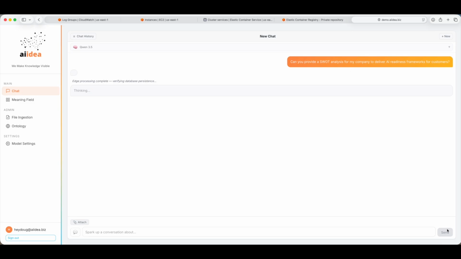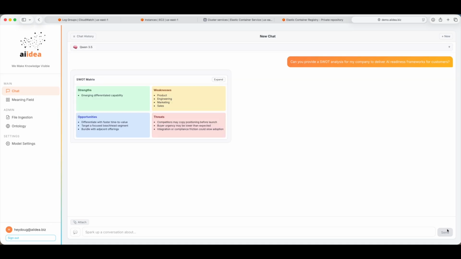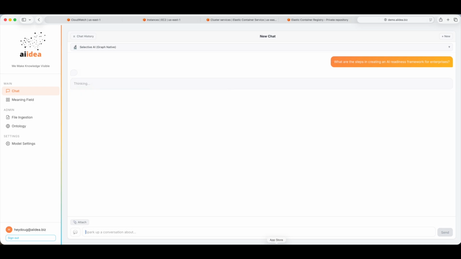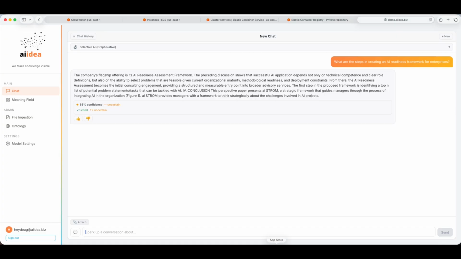Here, the platform generates an AI readiness SWOT analysis. The key difference is that the reasoning is grounded in structured semantic context from the graph. We call it a subgraph. This creates high-quality strategic outputs while maintaining explainability and organizational alignment. The ontology defines the operational vocabulary for AI execution.